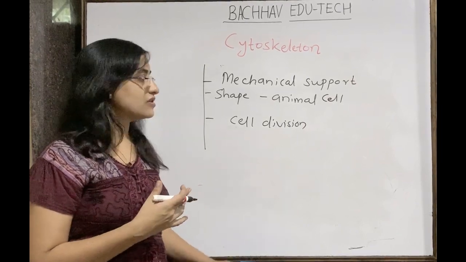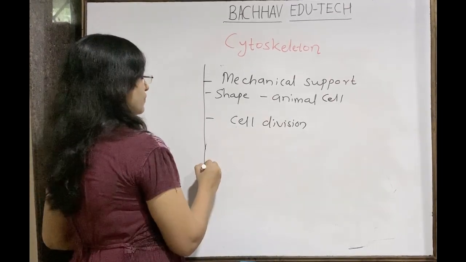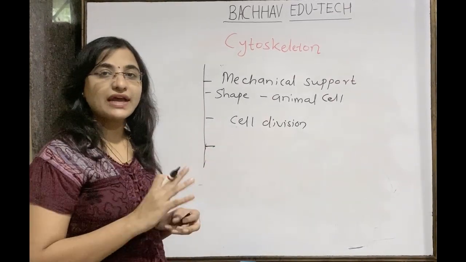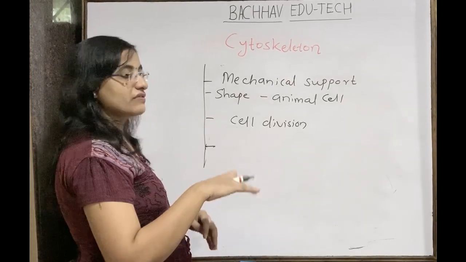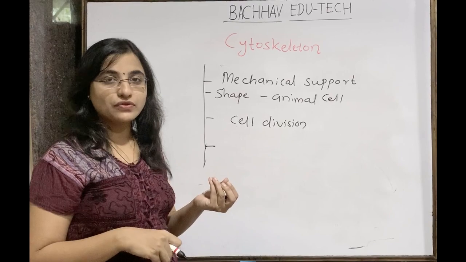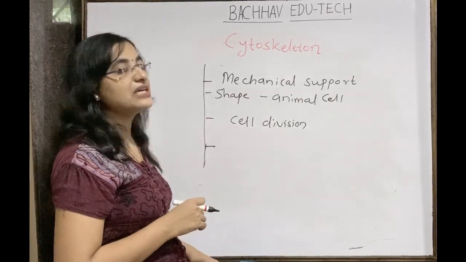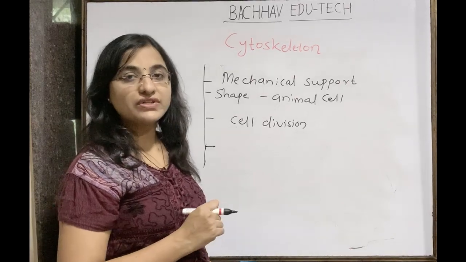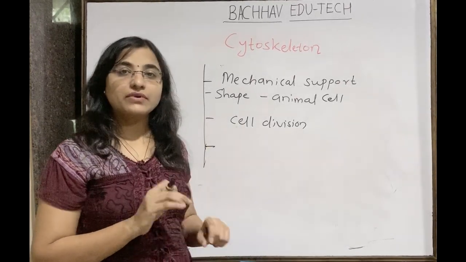So cytoskeleton also provides cell division, right? It will also help in the exocytosis and endocytosis processes. जेव्हा पण cell exocytosis किंवा endocytosis करत असते, infoldings are there, and that also with the help of the cytoskeleton. So majorly cytoskeleton is required for the mechanical support and the shape, but that is not the only function.